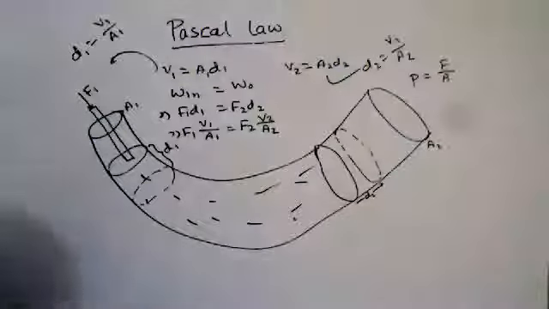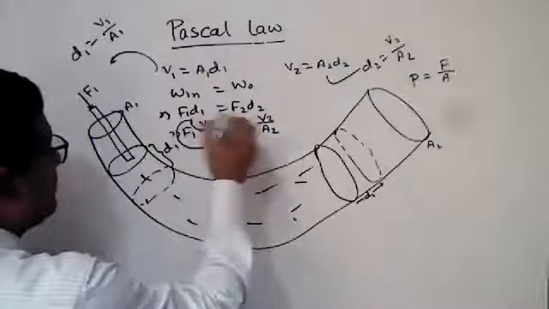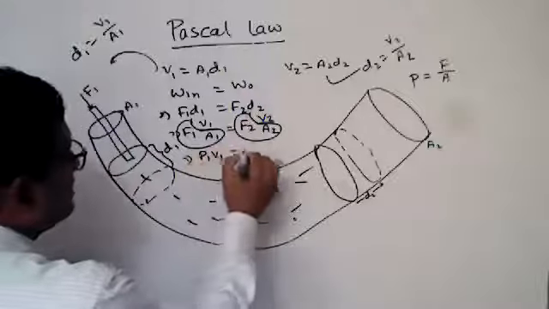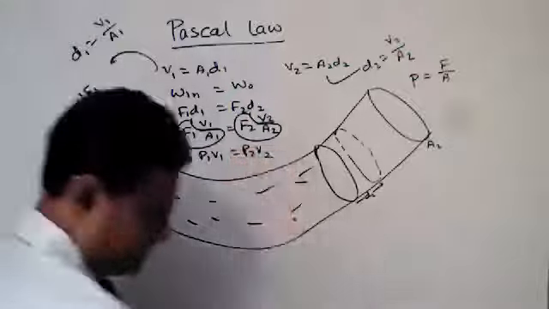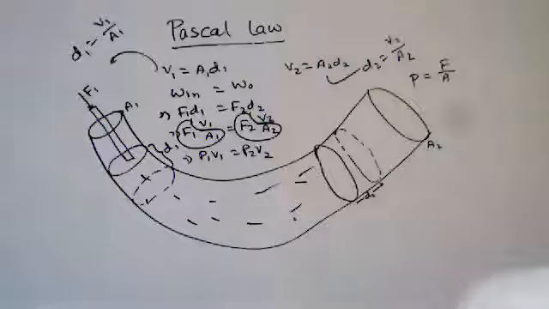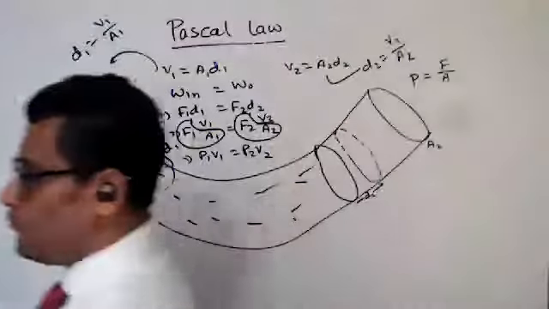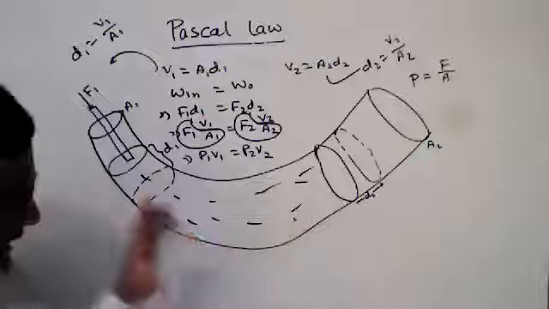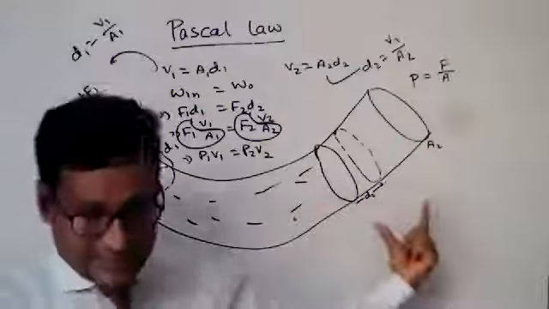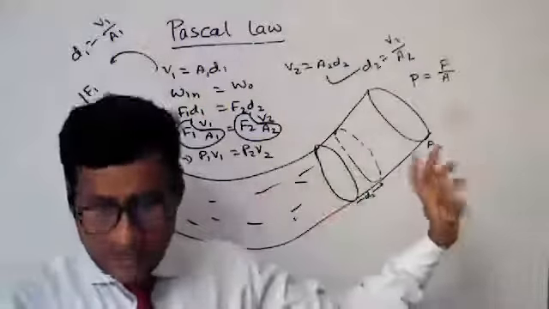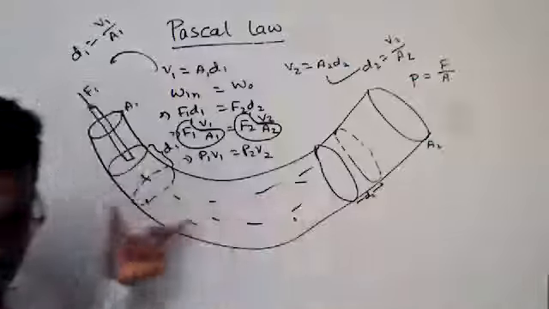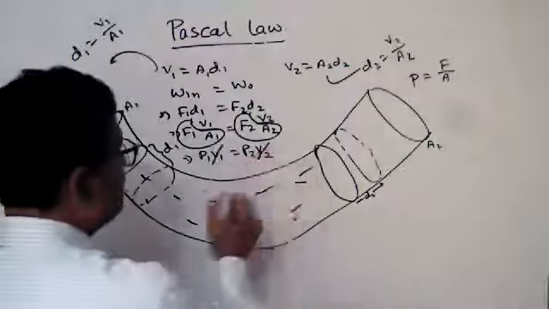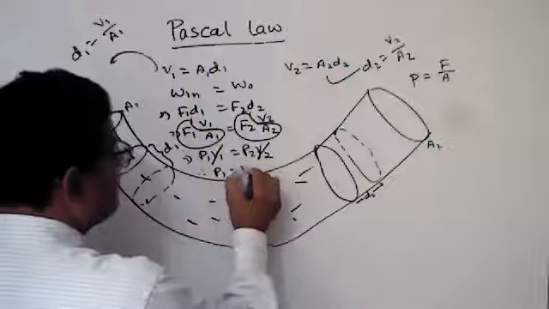From pressure, we know P equals F by A. So here F1 by A1 and F2 by A2, we can write P1 V1 equals P2 V2. From this experiment, we can say there is no change in the volume of the water. Here the volume of the water and here the volume of the water will be equal. So V1 equals V2, so P1 equals P2.